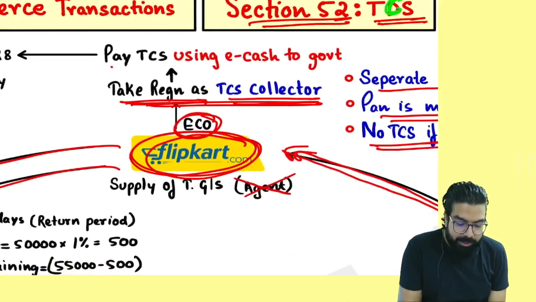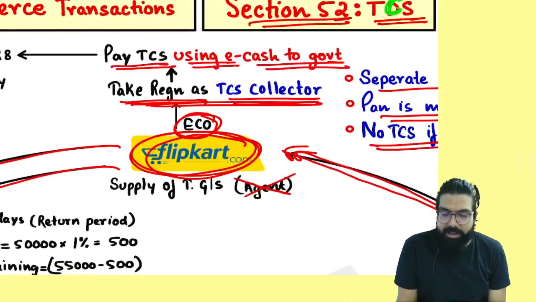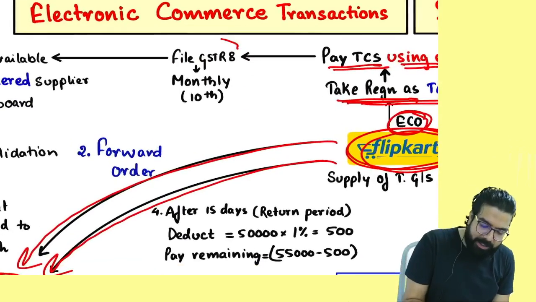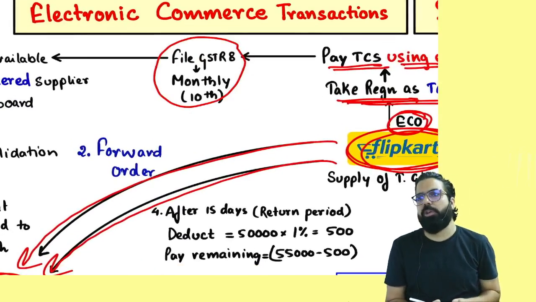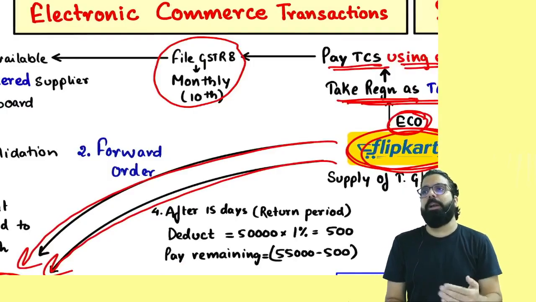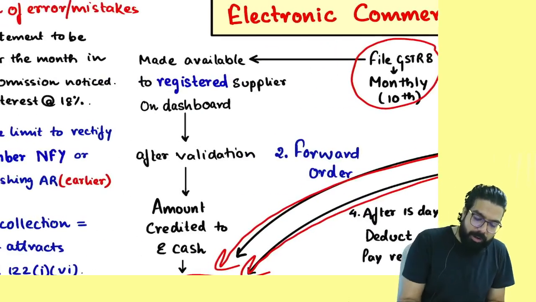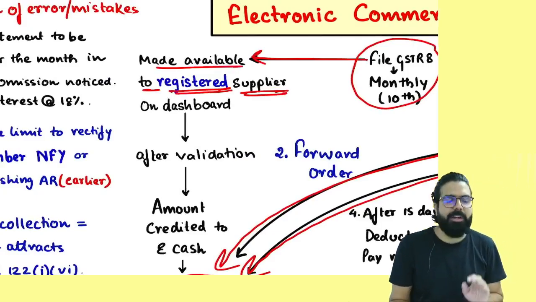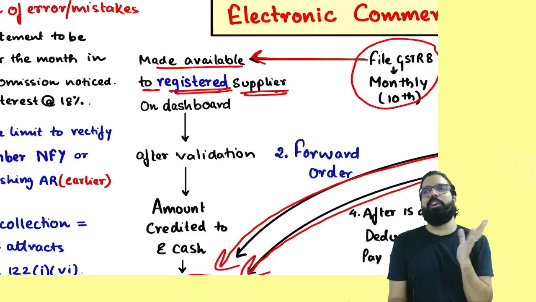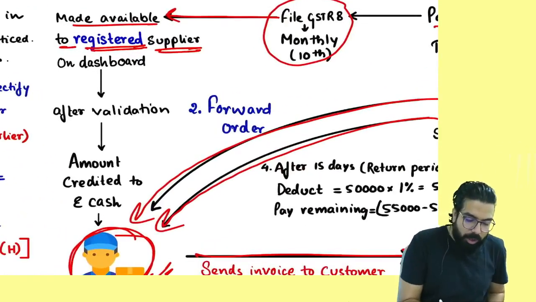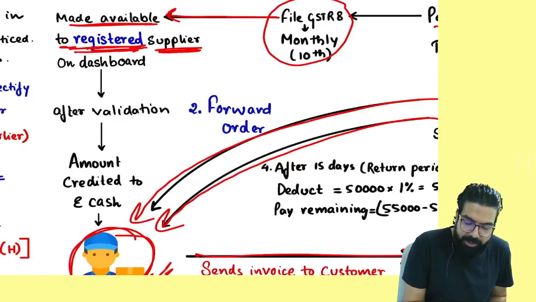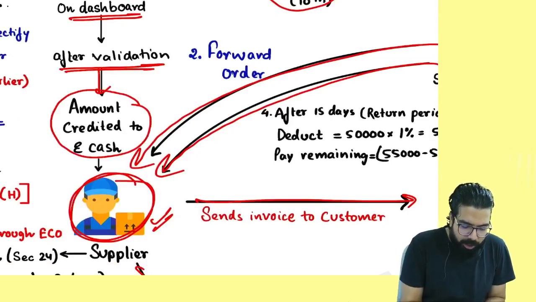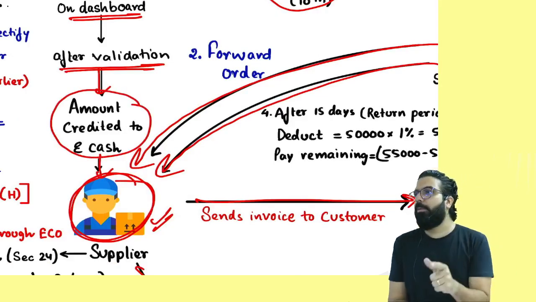Everyone over here now. See, they will pay the TCS to the government using their e-cash ledger because TCS always has to be paid in cash. And they will file their return, which is their monthly statement actually. It is not called return, it's called monthly statement, which is GSTR 8. And you know what? Government will make the TCS available to you. Whom? Only to the registered supplier, because in the case of unregistered people, TCS is not deducted. The amount will be made available to the registered supplier on the dashboard. After validation, the amount will be credited to your e-cash ledger. Are we all clear till here?